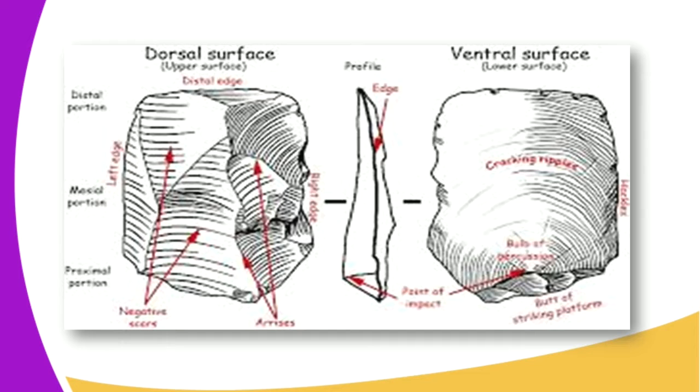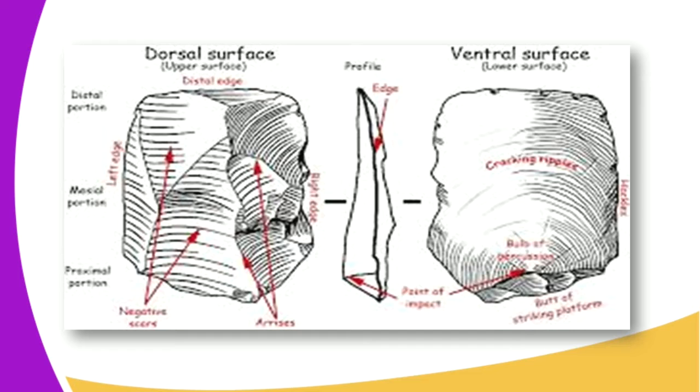You can see the dorsal surface. This is the larger stone, which was chopped or chipped into flakes. You can see the flake in the middle, known as the profile edge, the cutting edge, which was sharp. And we have the ventral surface, the lower surface.